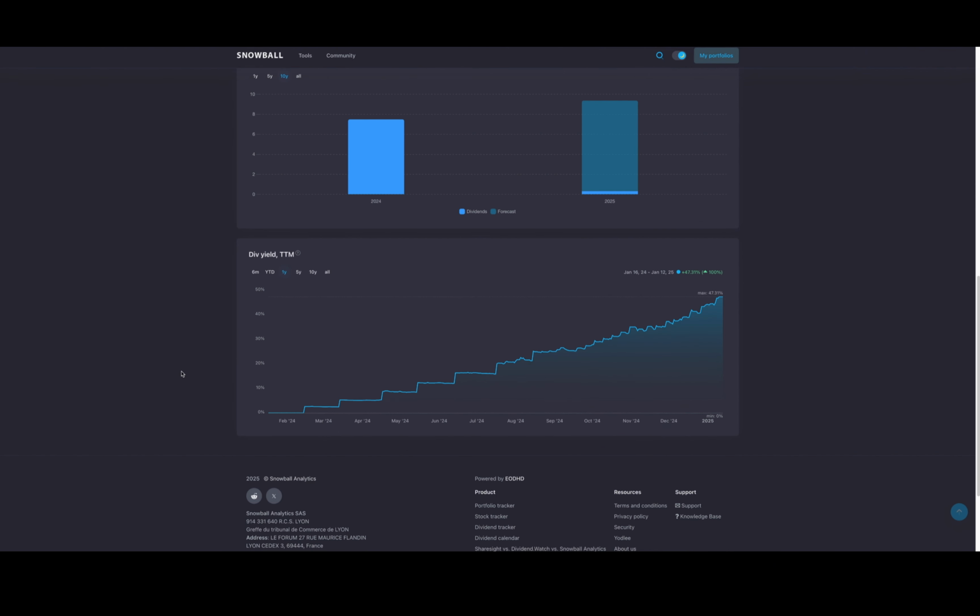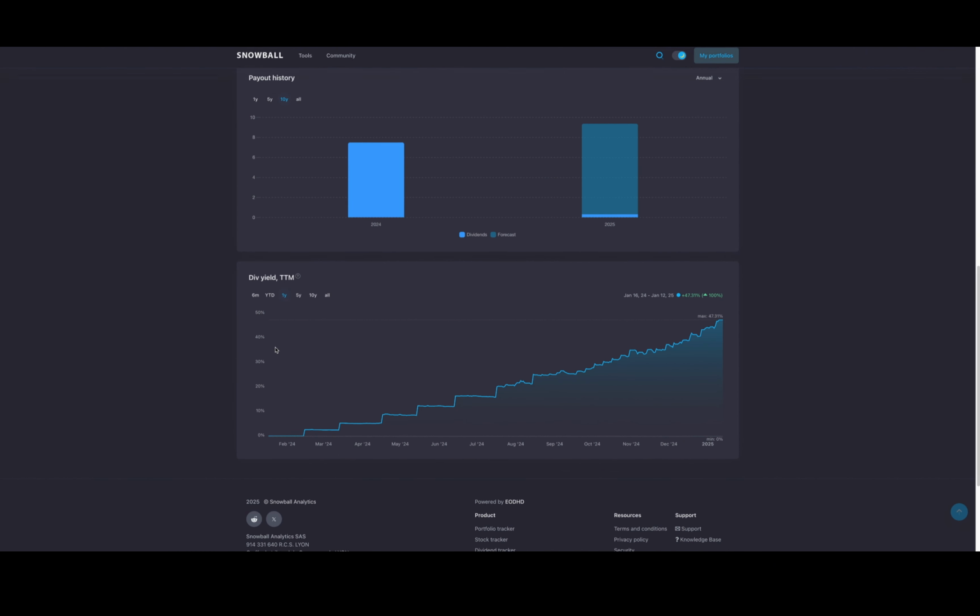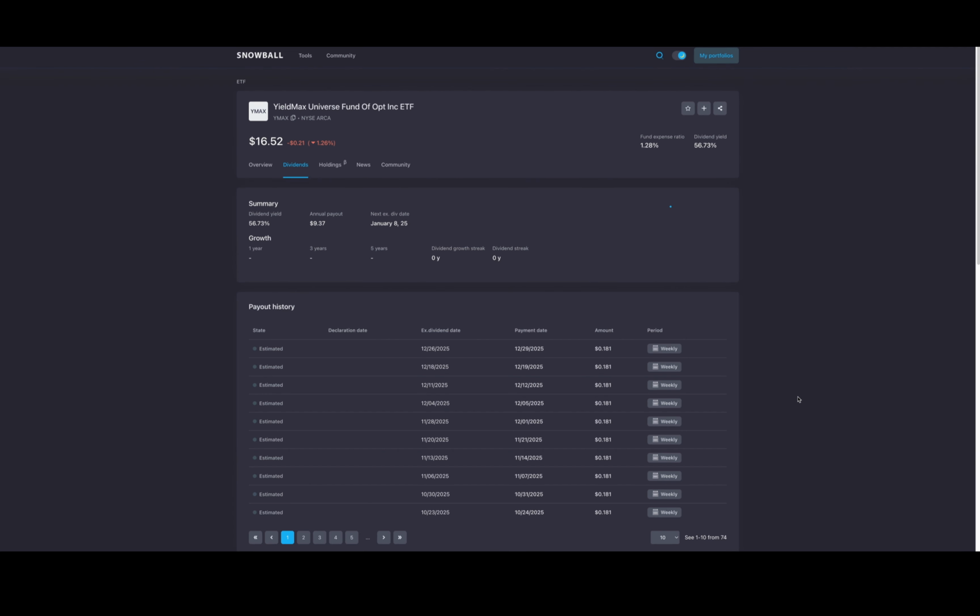So I like it. You can also go down here and see the payout history and also the dividend yield. We can go to all. So obviously you can see, it's been going up since its inception. Use that as a good tool for when you're investing. Now we're going to go to the next website.